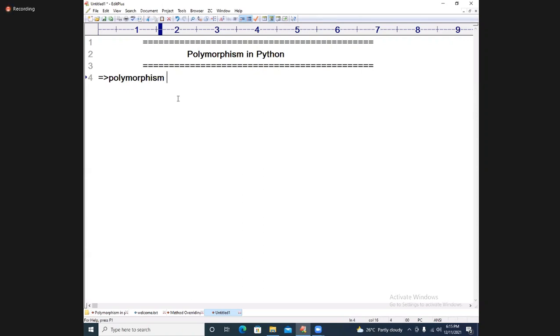Polymorphism is one of the distinct features of OOPs.